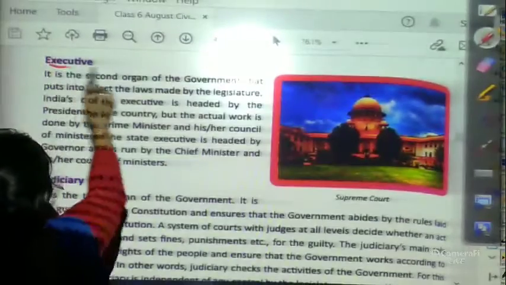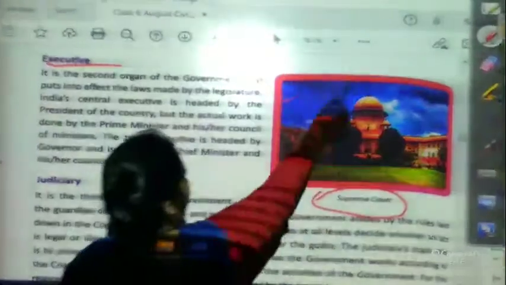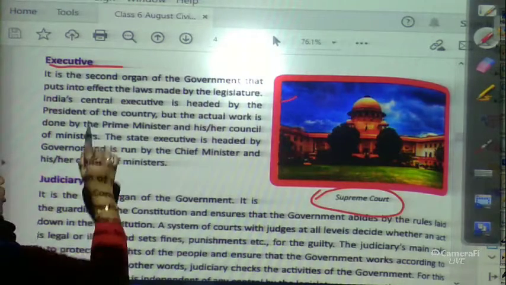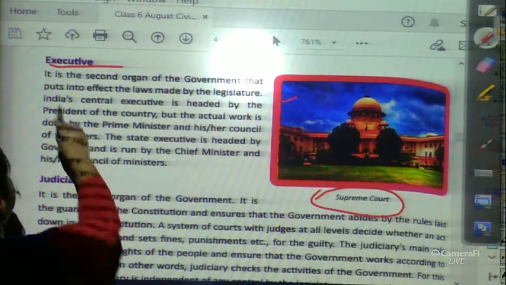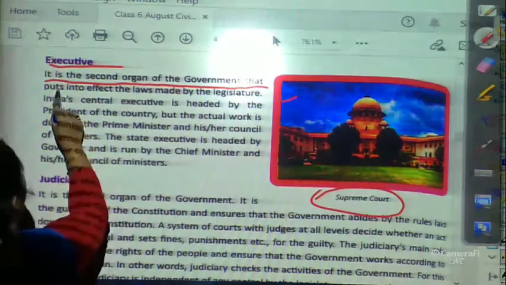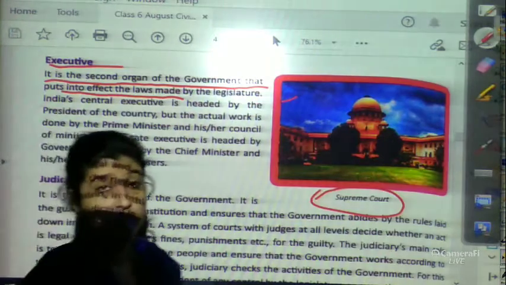Now the executive. What is the executive? This is the picture of the Supreme Court. It is the second organ of the government; the first organ was the legislature. The executive puts into effect the laws made by the legislature.